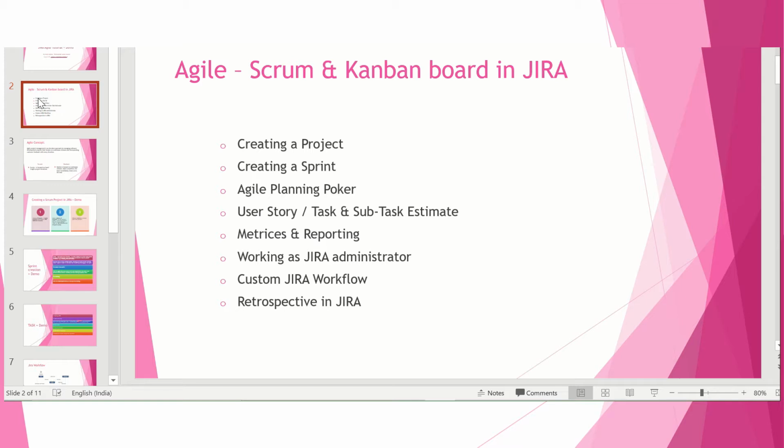We have multiple tools to work on that. Jira is one of them, a software application used for issue tracking and project management.